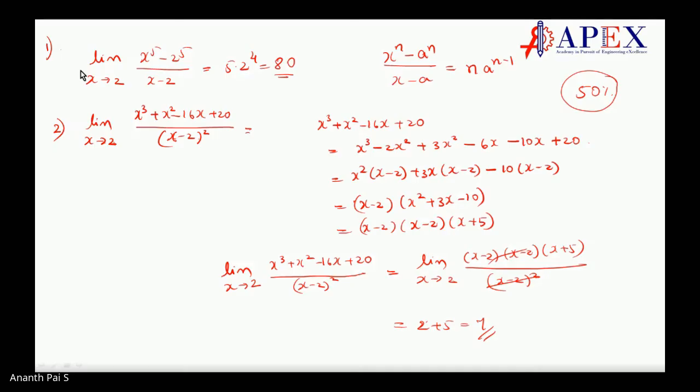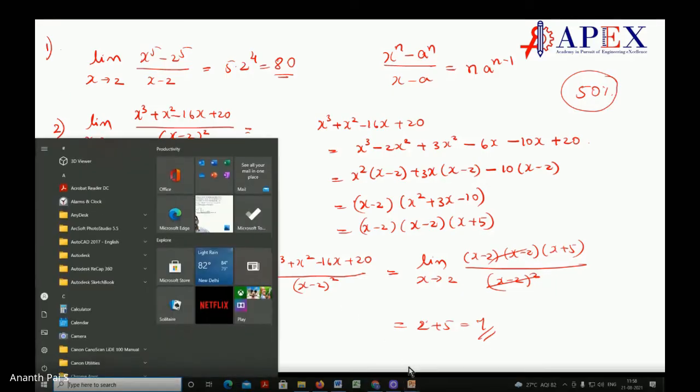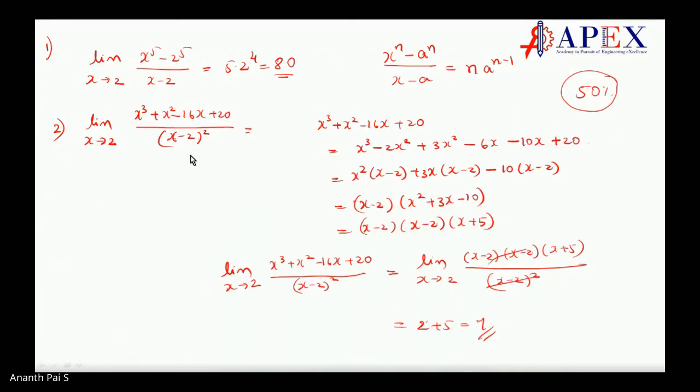Sir, here it doesn't actually come. Yeah, Prathamesh? It comes 20 by 4. No, I did not get it. Sorry, Prathamesh, tell me. Sir, it doesn't come here 0 by 0 or infinity by infinity. It's 20 by 4. 20 by 4 it comes. Okay. No, I did not check it.